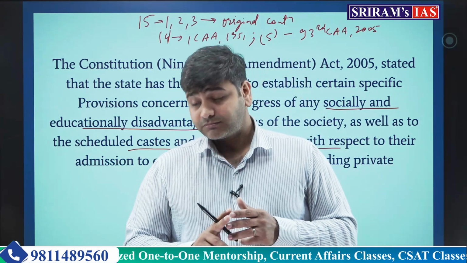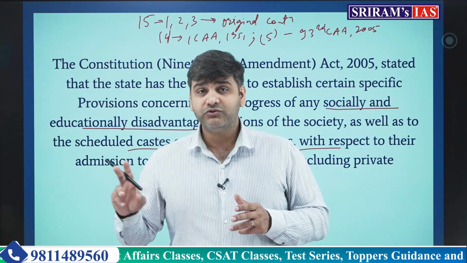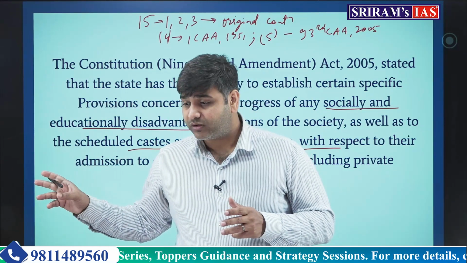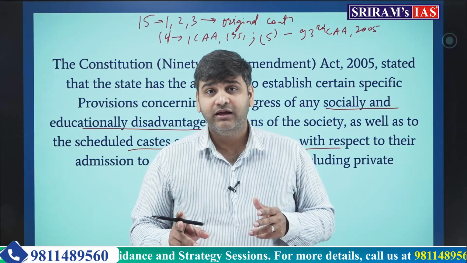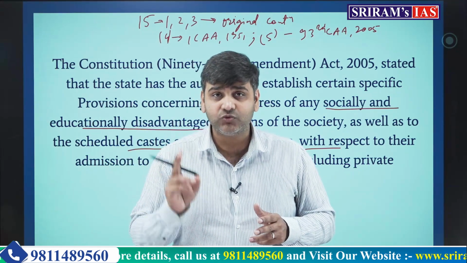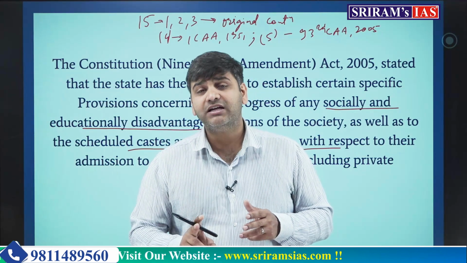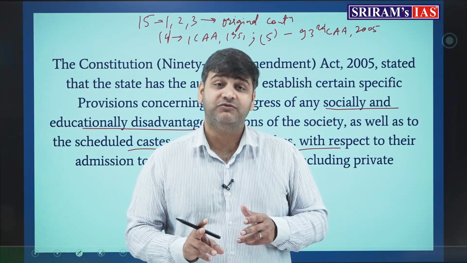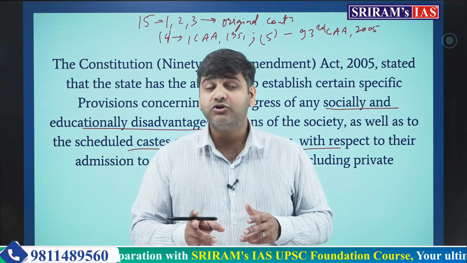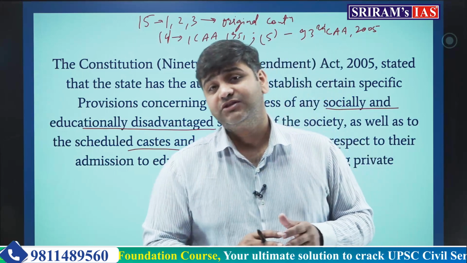All the sections of the society which were unequal, or which were treated unequally, or which were backward and not in the mainstream, if their children get education and proper education, there is a very good chance for them to uplift themselves, empower themselves and come into the mainstream society and compete with other sections of the society who are developed sections of the society.